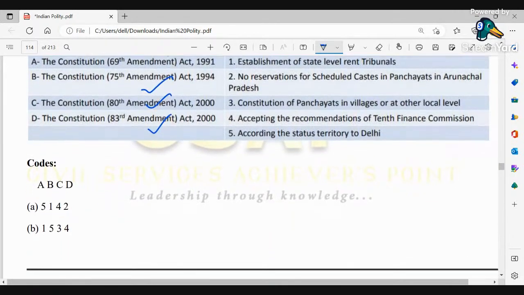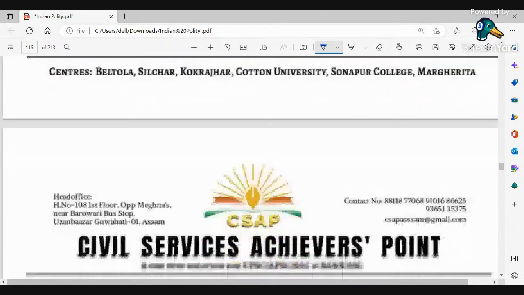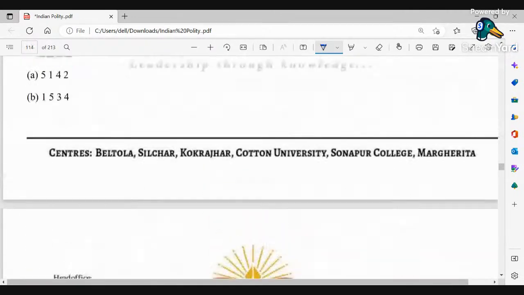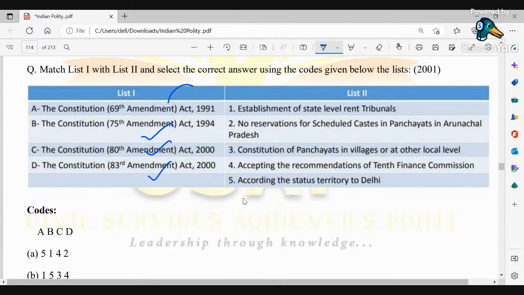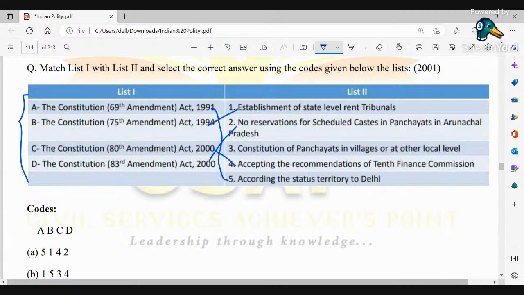The correct option is A, that is 5142. So A is 5, B is 1, C is 4, and D is 2. Please do note all this. These are very, very important amendments that have happened in the past.